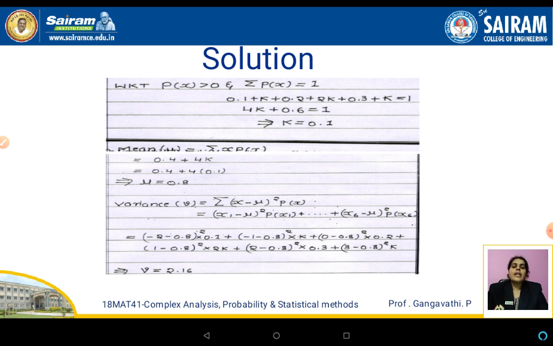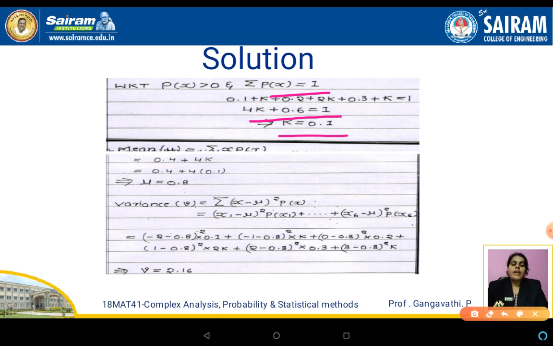Let us use that to find the value of k. It is also known that the sum of all the probability values should be equal to 1. So sum of p of x should be equal to 1. Whatever values of p of x are given, take them and sum them. We get 4k plus 0.6 is equal to 1. On simplifying further, we get k is equal to 0.1.